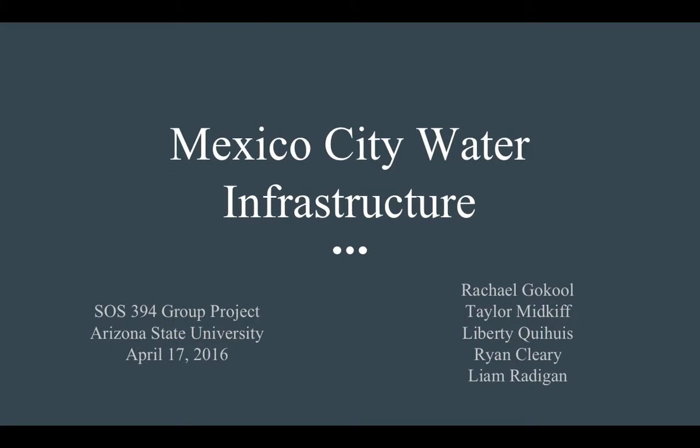Mexico City Water Infrastructure, an SOS 394 group project.